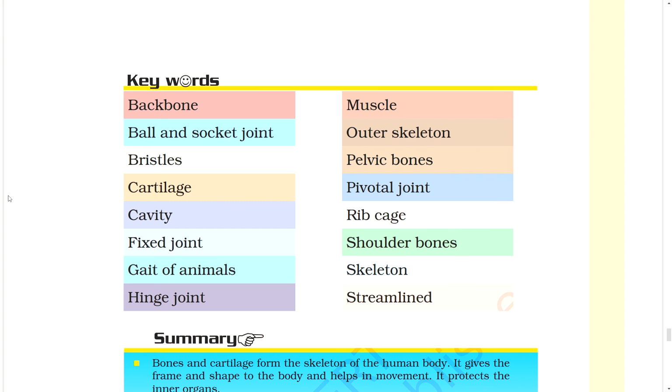Keywords: backbone, ball and socket joint, bristle, cartilage, cavity, fixed joint, Parts of Animals, hinge joint, muscle, outer skeleton, pelvic bones, pivotal joint, rib cage, shoulder bones, skeleton, streamlined.